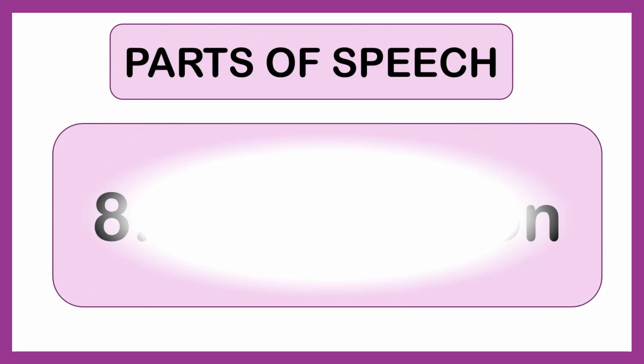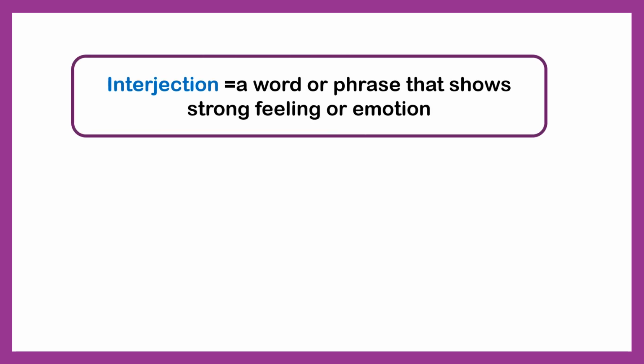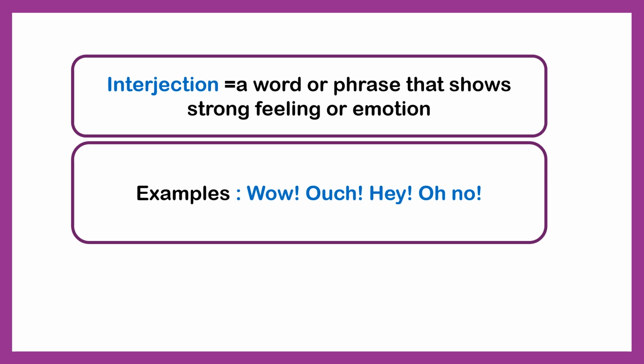Next up, last one, number 8, we have got interjection. Now let's learn about interjection. These are special words that show strong feelings. Interjection is a word or phrase that expresses a sudden emotion or feeling. It can show surprise, joy, pain, or other strong emotion. For example, wow, ouch, hey, oh no.